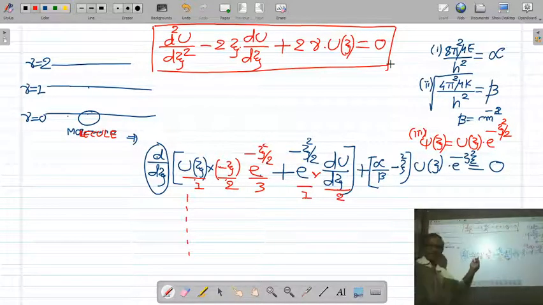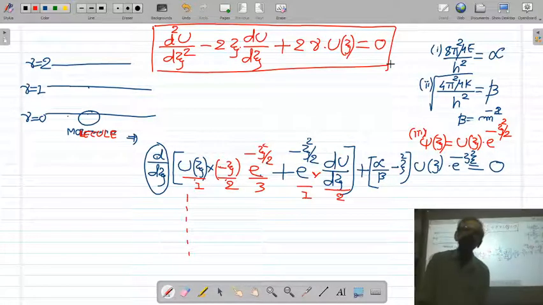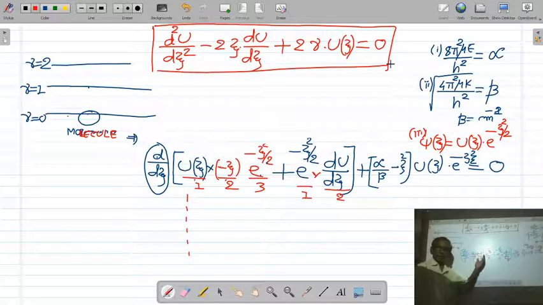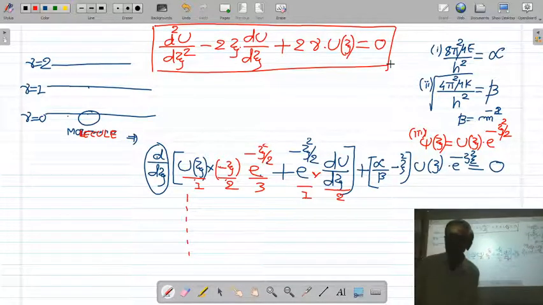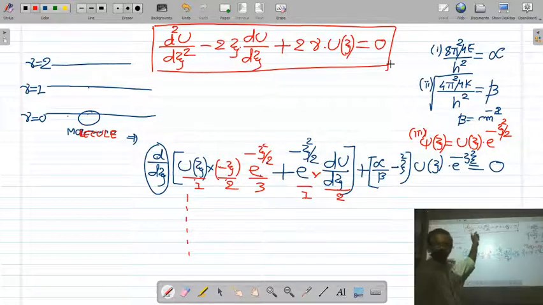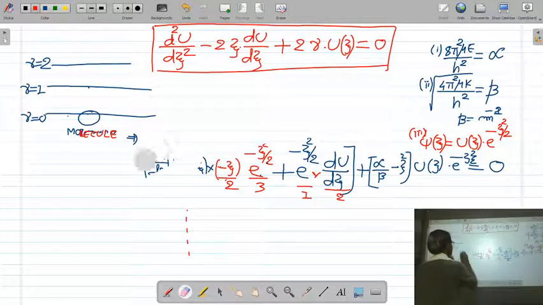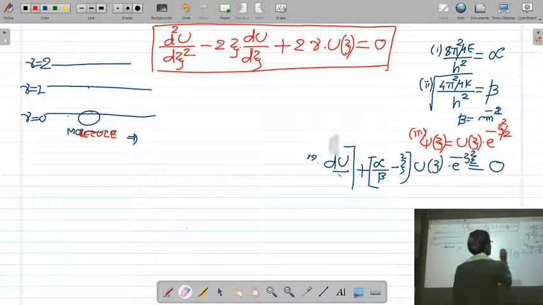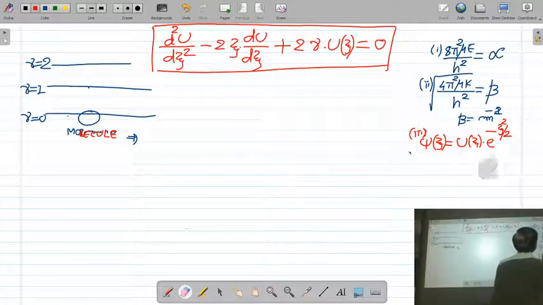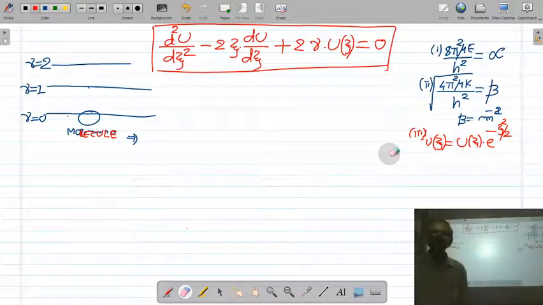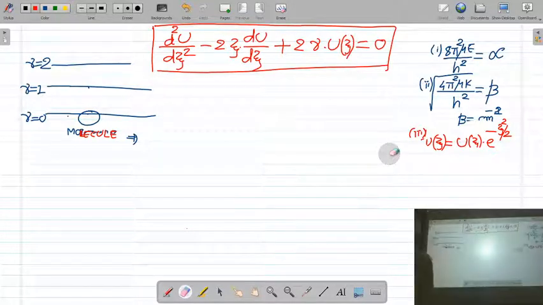See, I did the first derivative; the second derivative I have given to you. If you calculate the second derivative, your final equation will be like this: d square u upon dj square minus 2j du by dj plus alpha upon beta minus 1 uj is equal to 0. So you will get this equation. After doing the second derivative, your final equation will be d square u upon dj square minus 2j du by dj plus 2 nu uj is equal to 0. Okay. Now this equation